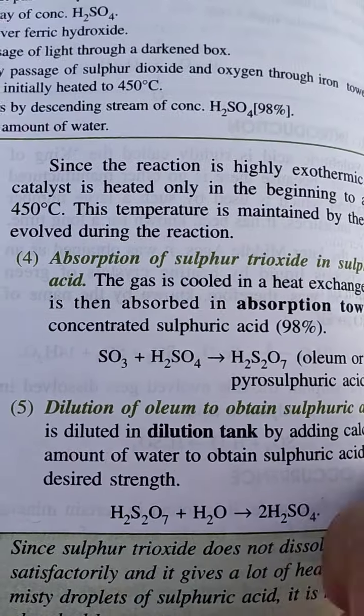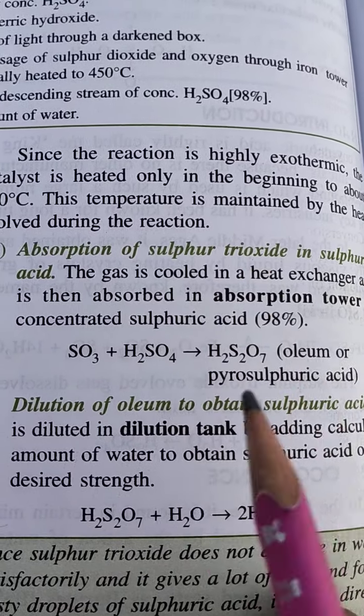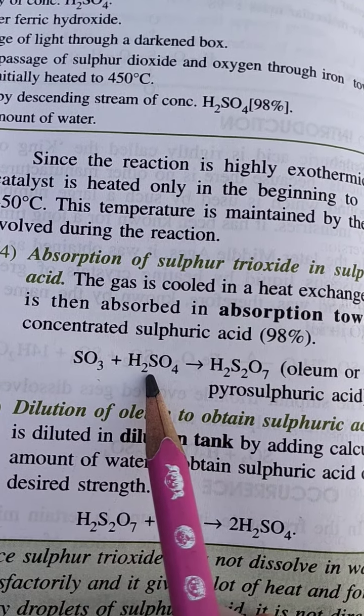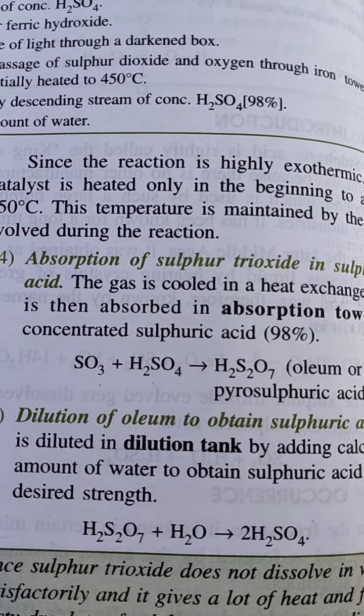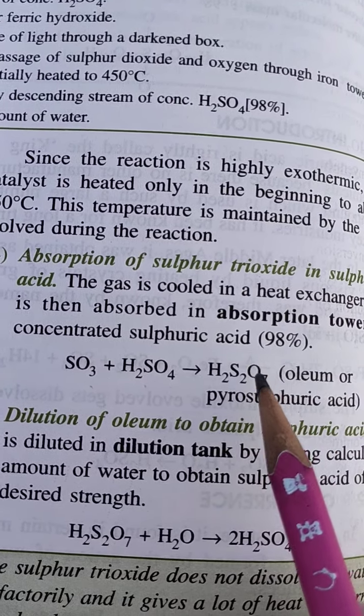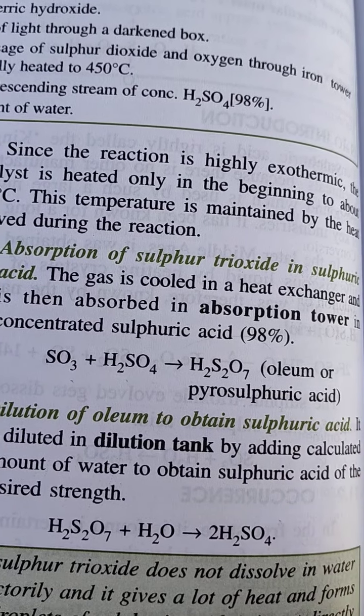Now the third step, absorption of sulfur trioxide in sulfuric acid. Now SO3 is going to react with H2SO4 itself. The already formed H2SO4 we will use, and it will form oleum. What is the formula of oleum? H2S2O7, that is pyrosulfuric acid.